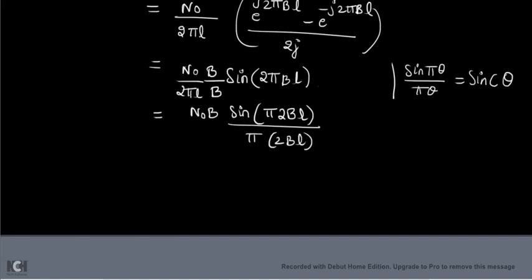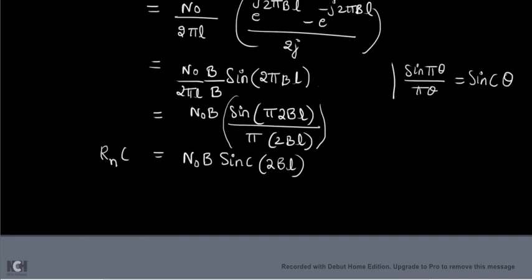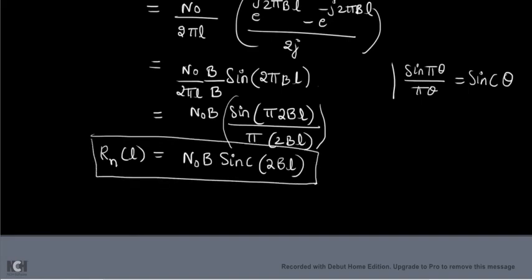I am rearranging the term. So now what can you write? Sine pi theta by pi theta can be written as n naught b into sinc theta, where theta means 2bl. So this is your autocorrelation function of the output of the low pass filter. Rn of L for the low pass filter output, you got as n naught b into sinc 2bl.